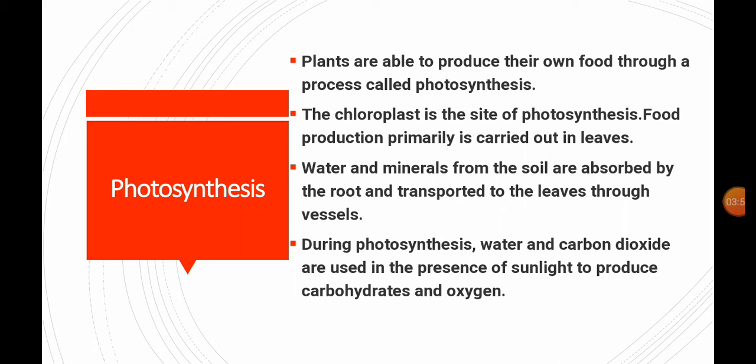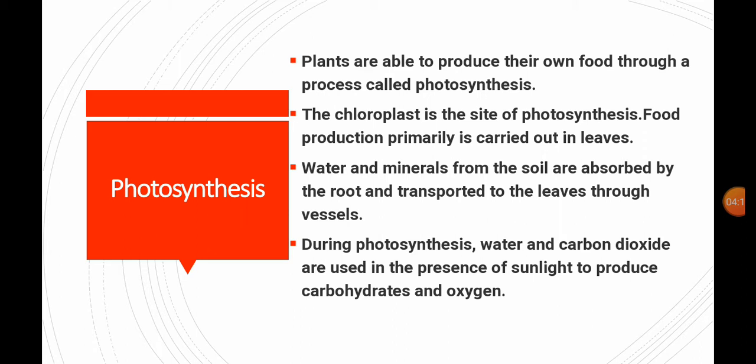Inside the chloroplast, chlorophyll pigment is present. With the help of this chlorophyll pigment, the plant appears green in color, and the chloroplast acts as the site for food preparation. It is the kitchen of the plant, the site of photosynthesis.